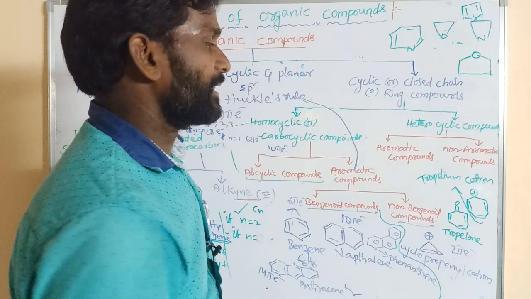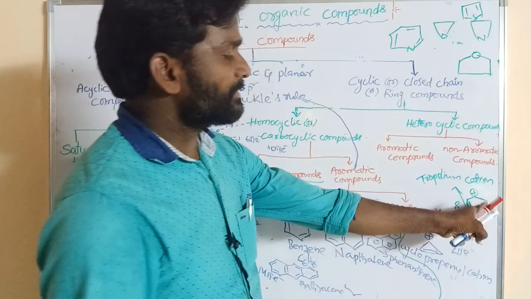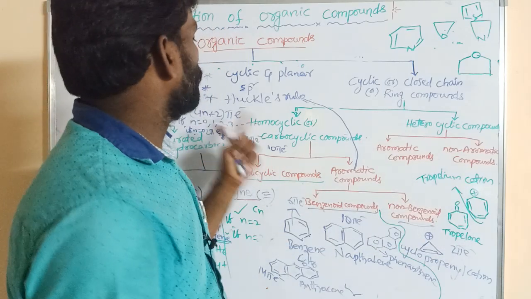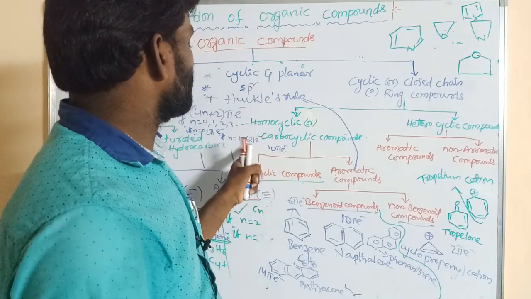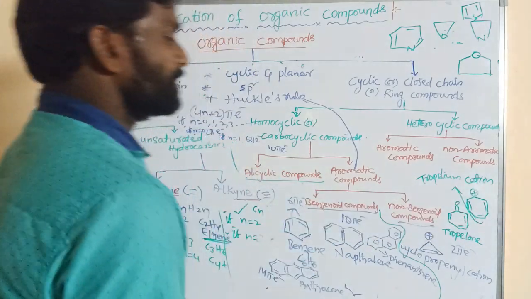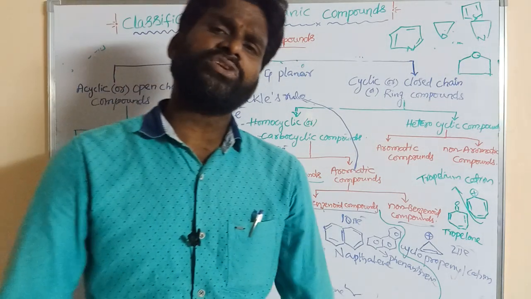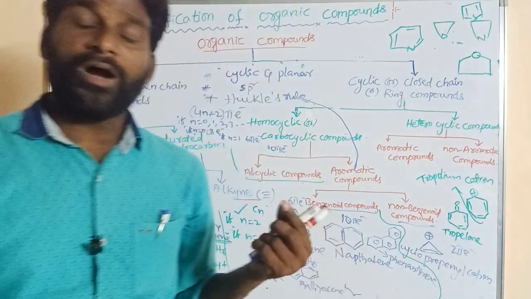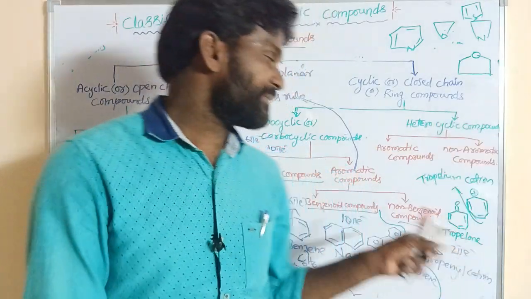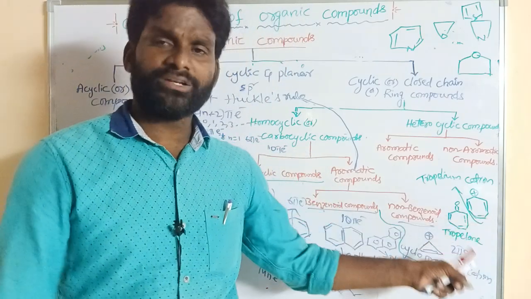Tropylium cation. So it undergoes sp2 hybridization. All carbons undergo sp2 hybridization, and it is a cyclic structure. It obeys 4n plus 2 pi electrons. How many pi electrons? 6 pi electrons. So these are the non-benzenoids. What is non-benzenoid? If the compound does not contain a benzene ring, that is said to be a non-benzenoid compound. So all these compounds do not have benzene rings.